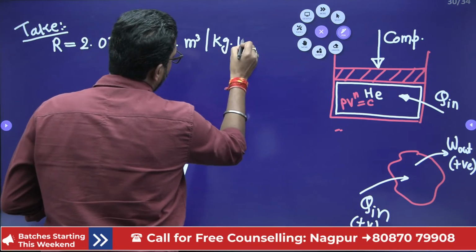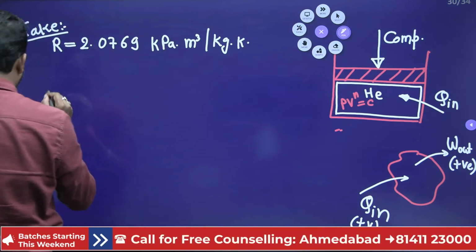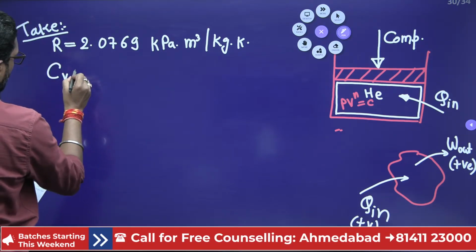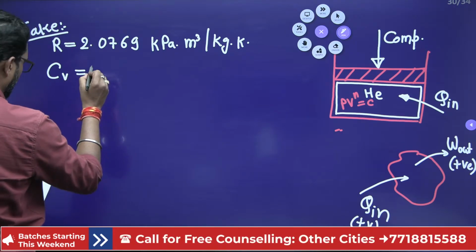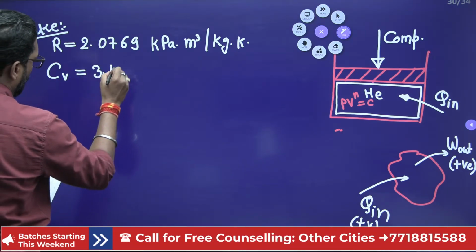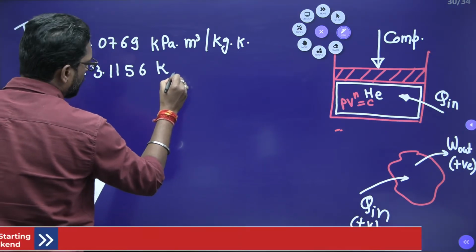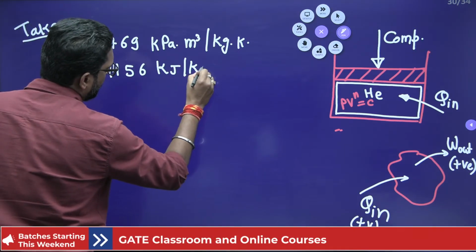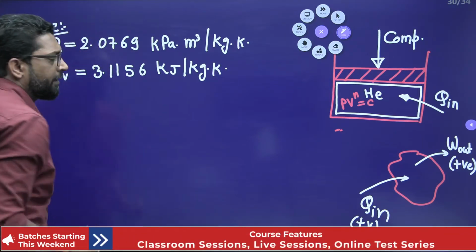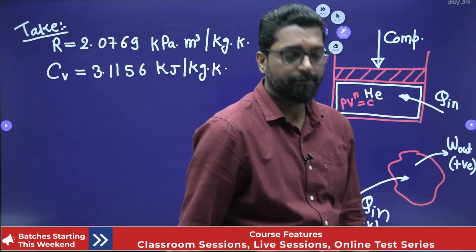It is given, okay, and also the specific heat at constant volume is given: 3.1156 kilojoule per kg Kelvin. It is given in the question. No problem at all. Okay.